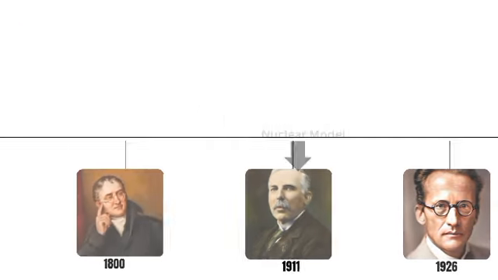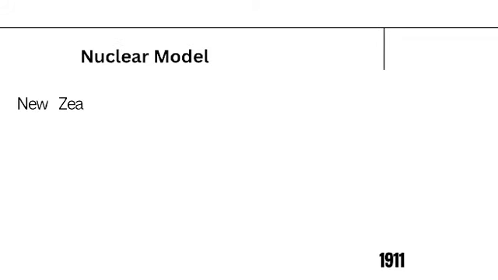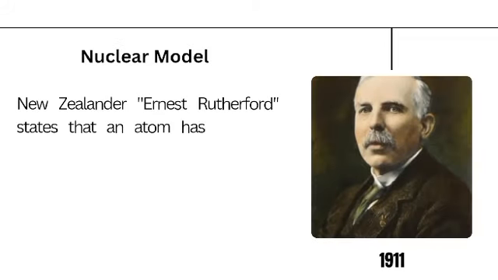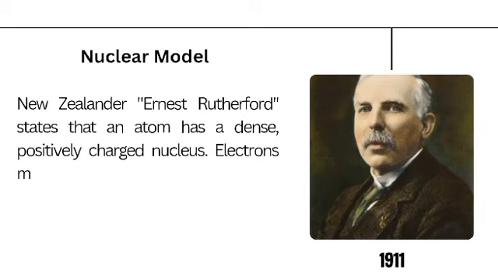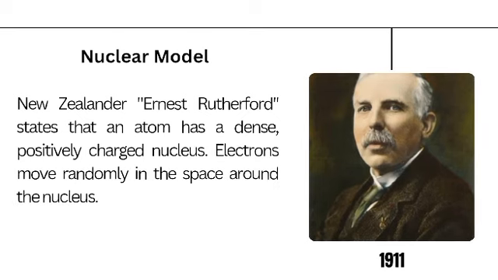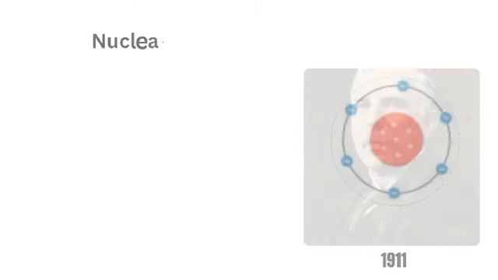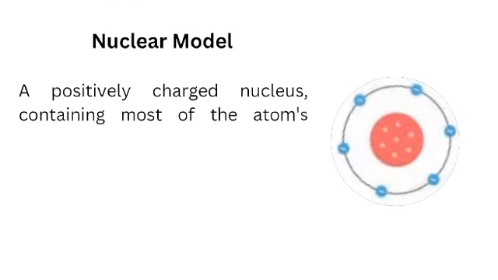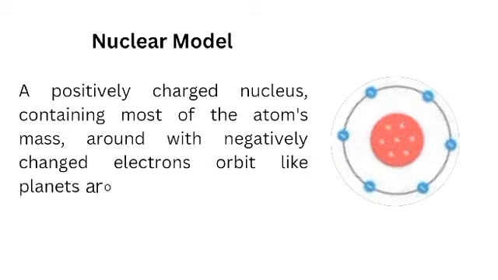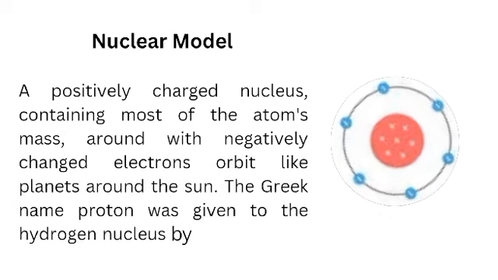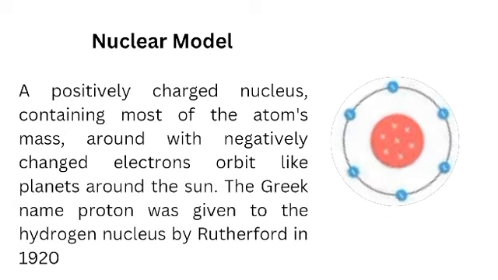Next, we have the nuclear model that was created in 1911. New Zealander Ernest Rutherford stated that an atom has a dense, positively charged nucleus. Electrons move randomly in the space around the nucleus. A positively charged nucleus, containing most of the atom's mass, is surrounded by negatively charged electrons that orbit like planets around the Sun.